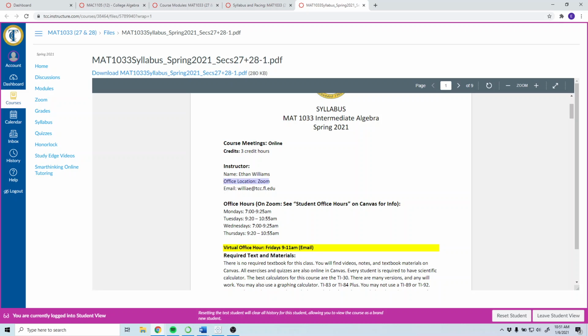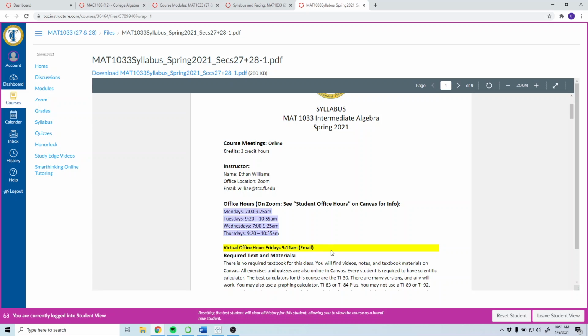Right. So my office hours are right below here. The Monday through Thursday hours I will be available on Zoom. Why that's important is since this is an online class, we don't have a live time. This is the only time you can really be face-to-face with me to ask me questions. I'm always happy to answer emails, of course, but this is really the only time for that.